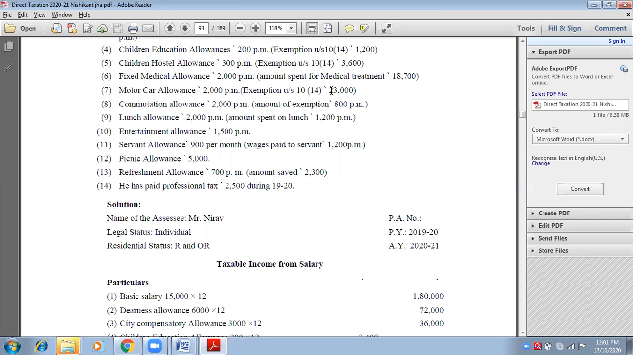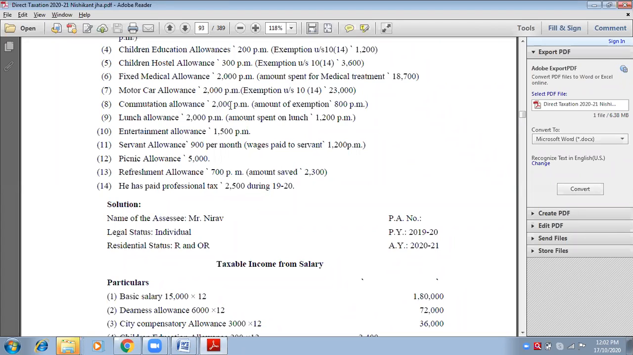So 24,000 less 23,000. What amount is taxable? 1,000. Very good. 1,000 is taxable. Next, commutation allowances. Commutation means moving from one place to another. That is known as commutation. Transport allowances, traveling allowances. You can say commutation allowances.